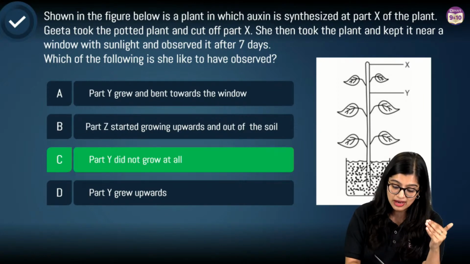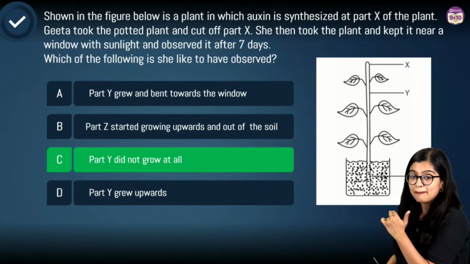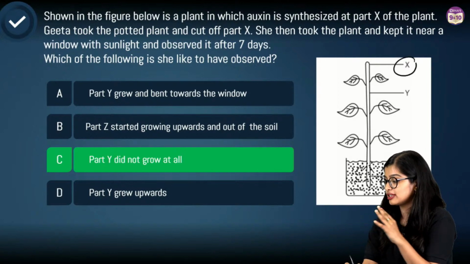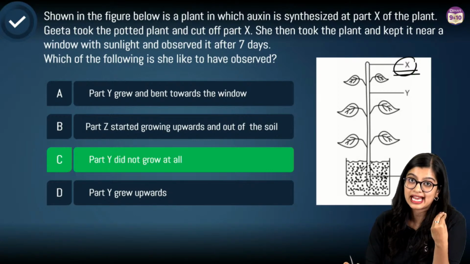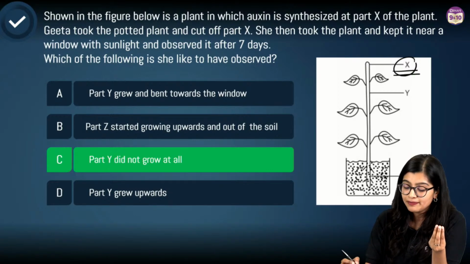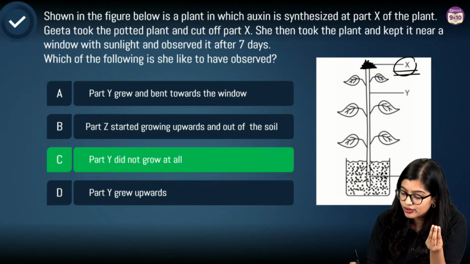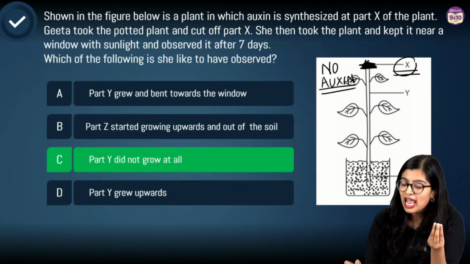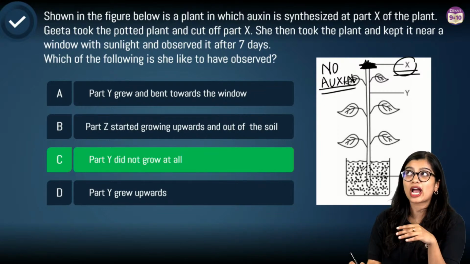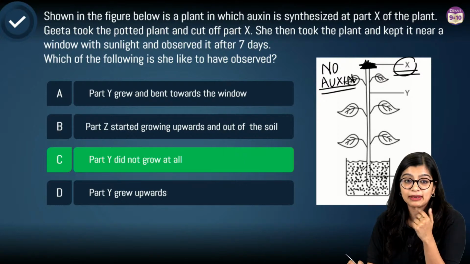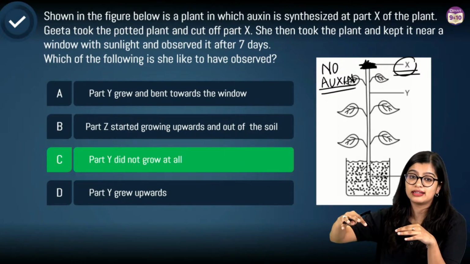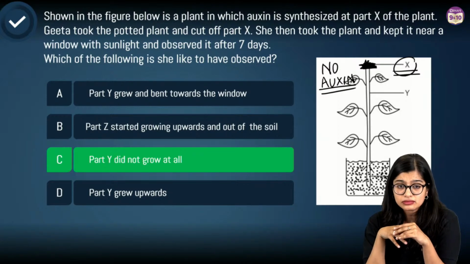What was our question? I will repeat it once again. There is a plant given to us where the information in the question is just that. We see that the part wherein auxin is ideally supposed to be produced is removed. That means what is happening? No auxin, right? And we will not hypothetically imagine cytokinin is also there, gibberellin is also there, so growth should ideally be happening, right? So here you should not have that assumption.